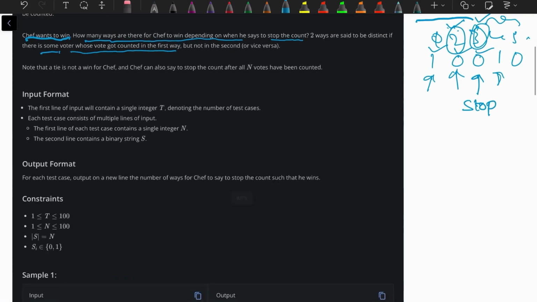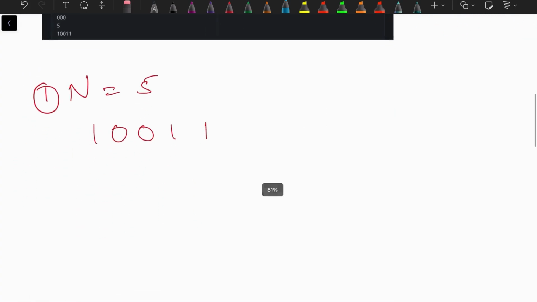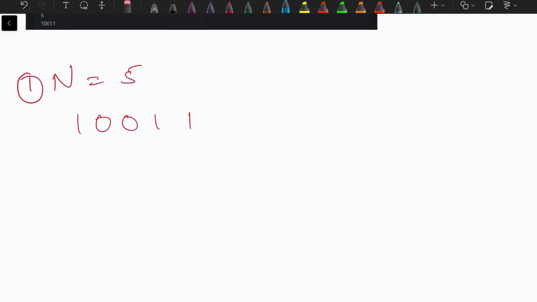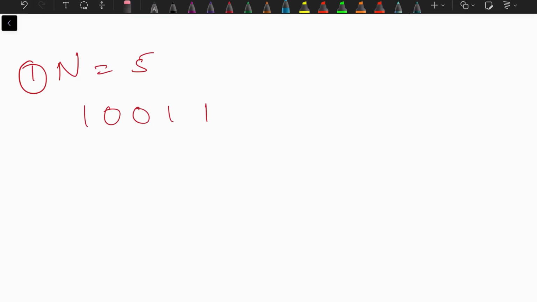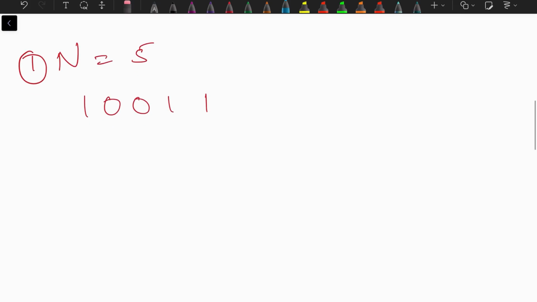Let's understand this in depth with some examples. Let's say n is 5, there are 5 voters, and these are the votes given to us. We want to find how many ways chef could win by saying stop. Let's say initially chef's count is 0 and anti-chef has 0 votes. The first vote comes and it is 1, saying that chef is the person who has been voted for.